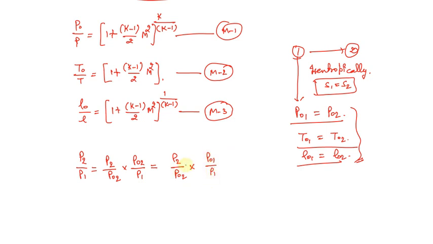Now we can use this particular term with the help of this expression if we know the Mach number at that position, and this term with the help of this expression if we know the Mach number at state 1. So we can find out the pressure at 2, that is, the static pressure.